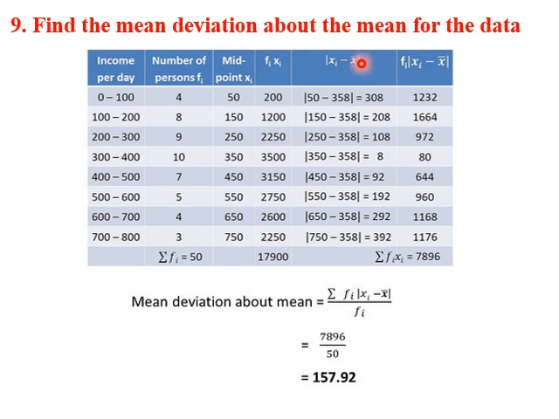Now we multiply this column with fi, and we get these values in the next column. Now sigma fi |xi minus x bar| is done in the next step. And the mean deviation about the mean is sigma fi |xi minus x bar| divided by sigma fi. So that will be 7896 divided by 50, which is 157.92.